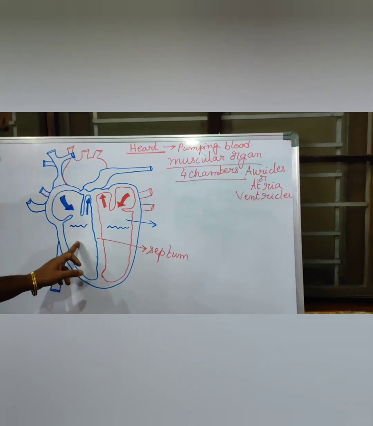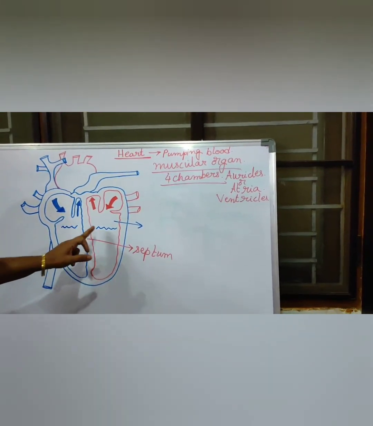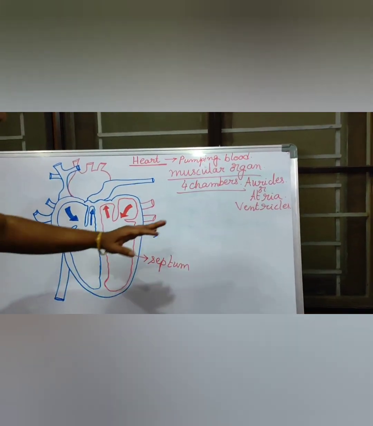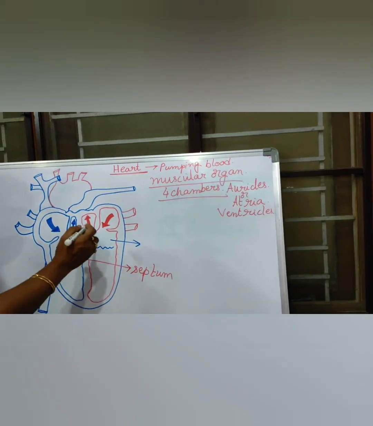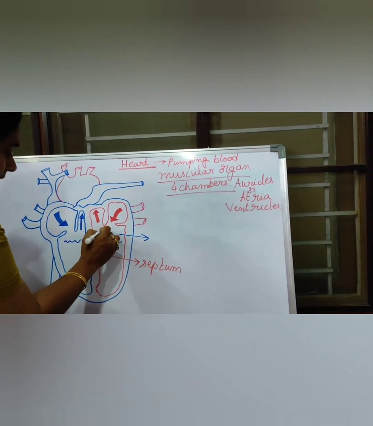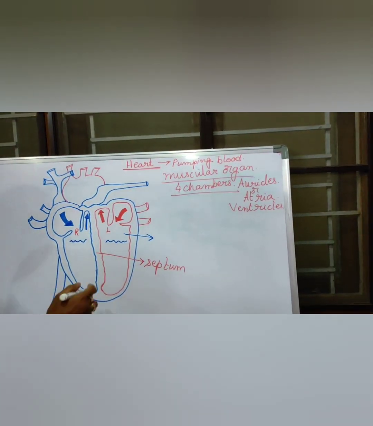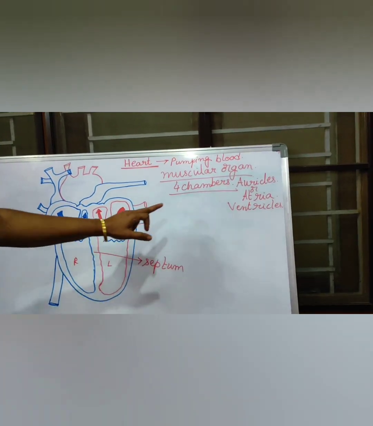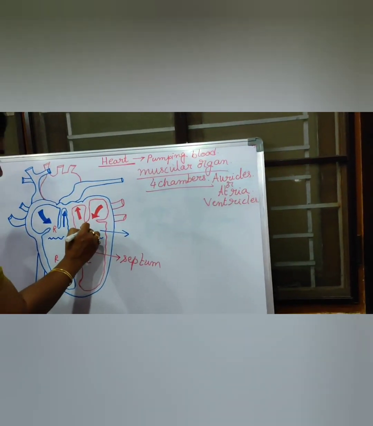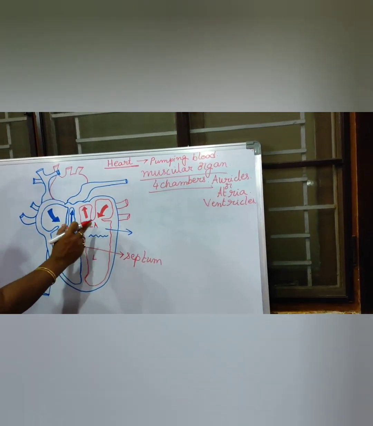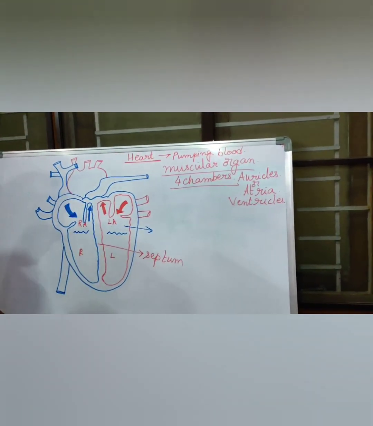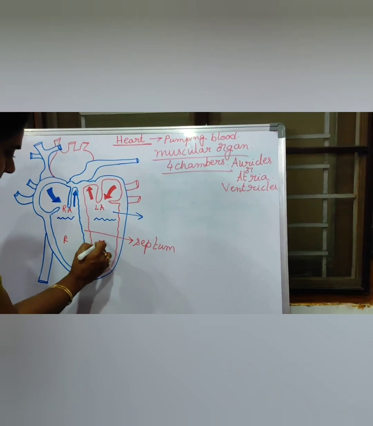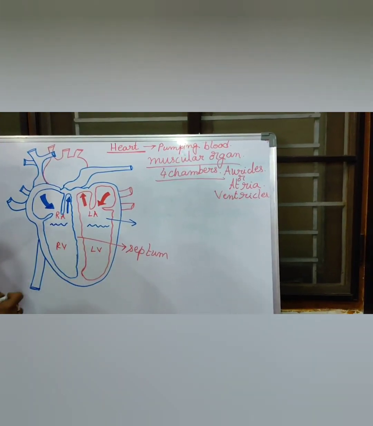Left side, right side. And the valves which are located here are dividing the heart into upper chambers and lower chambers. See this one, this one. This is left side and this is right side. So upper 2 chambers are called as auricles. LA means what, children? Left auricle. RA means right auricle. Like that only, left ventricle, right ventricle.